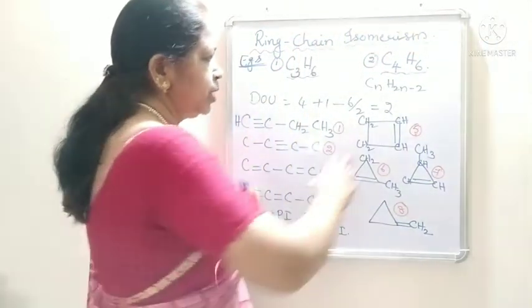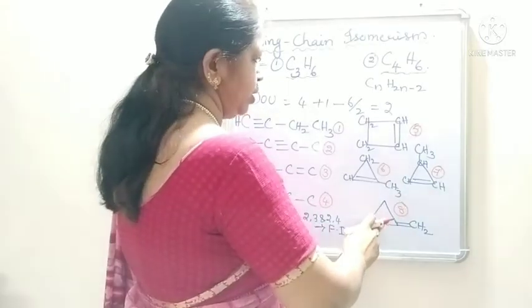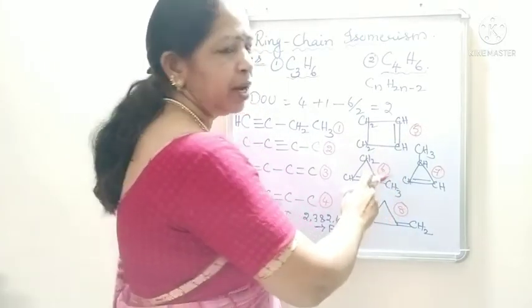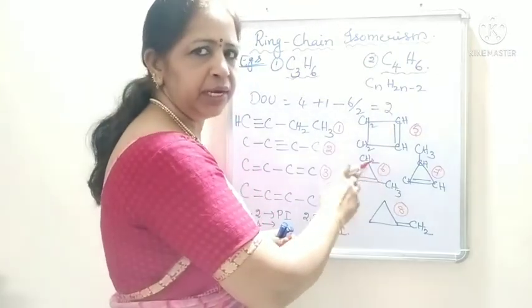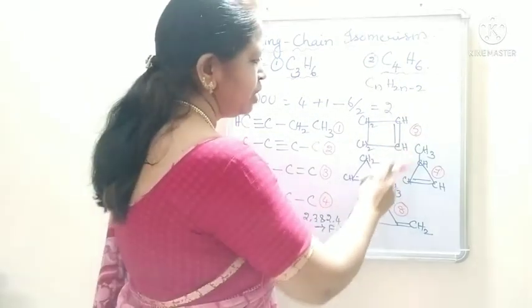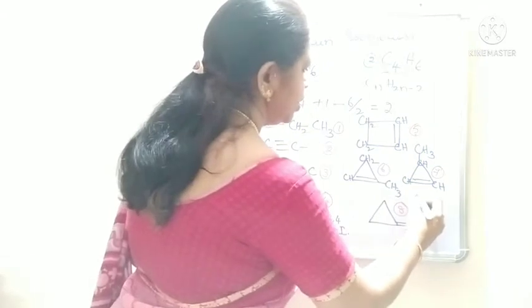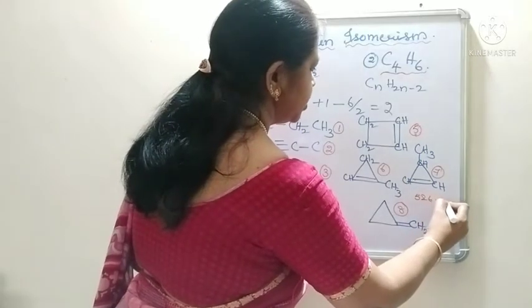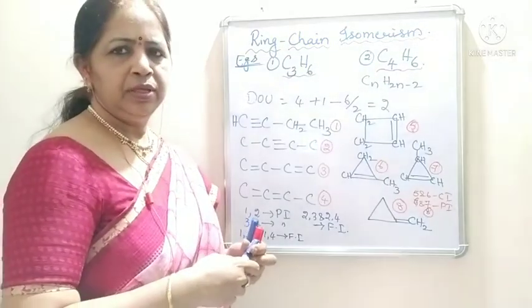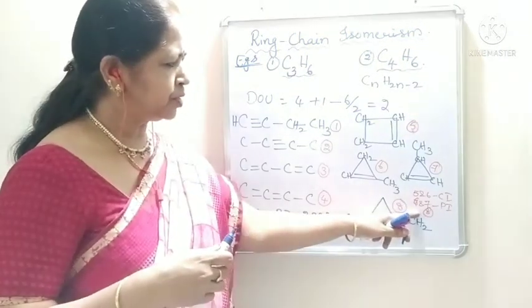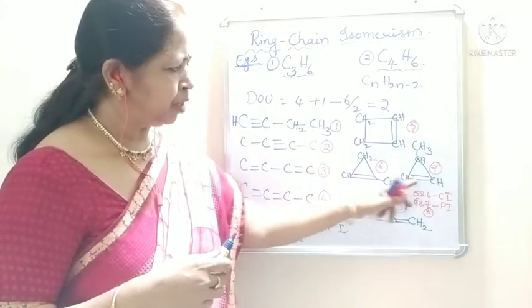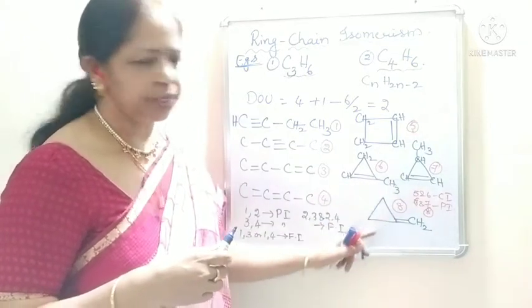Now, coming to these 5, 6, 7, 8. 5 and 6 are chain isomers because the number of carbon atoms is different in the ring. So, 5 and 6 are chain isomers. 6, 7, 8 are position isomers because the double bond position is different in these 3 structures.